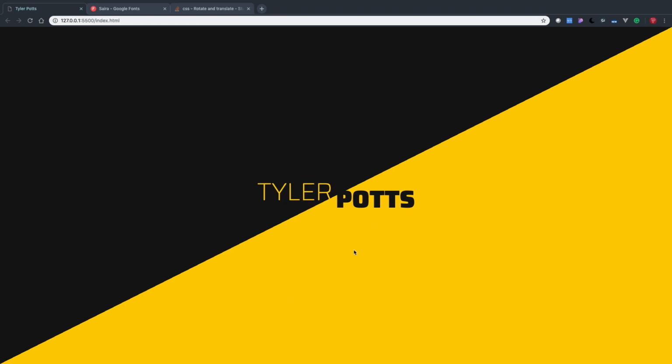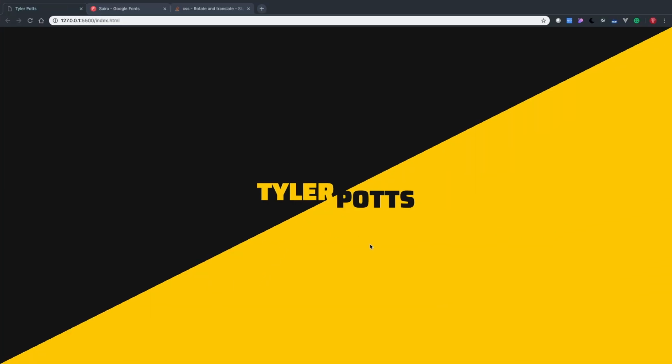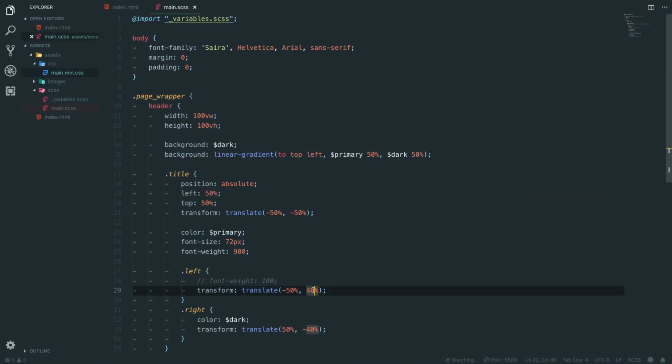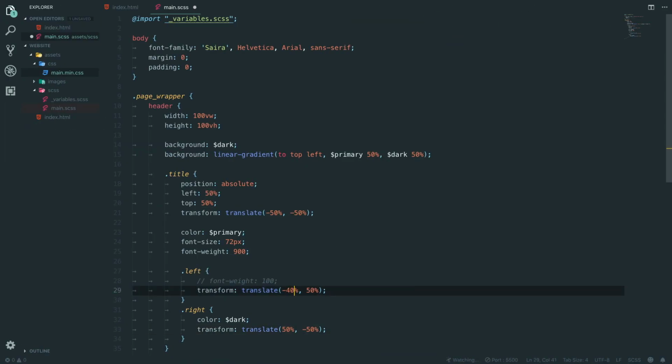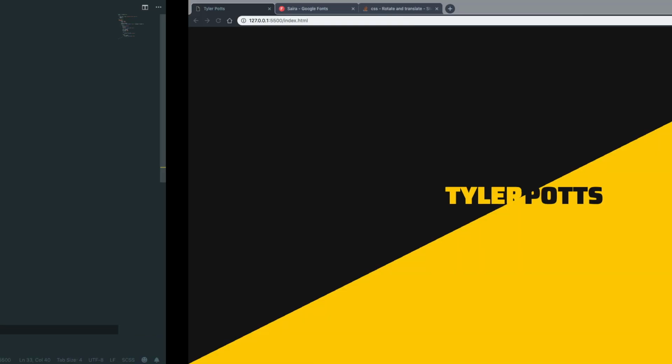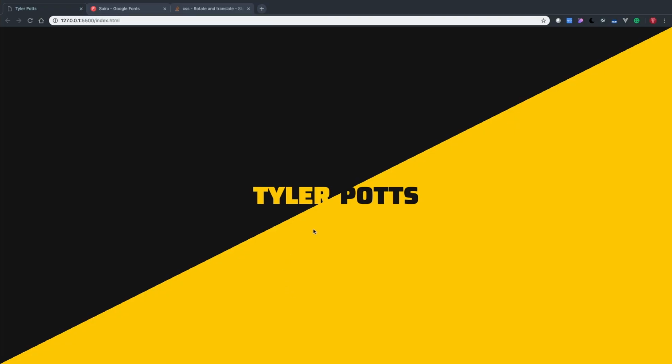Oh, we're almost there. Okay, so that's kind of working, but I kind of want to see what it looks like with thick. And I think that does look better, in all honesty. I also think the height needs to be 50%. 50% each, so they're in line with each other, but maybe bring it back to 45% and 45%. No, the other way, 55% and 55%. I wanted it so their foot is kind of shaving off, like a bit of both is shaving off into a different section of the website.